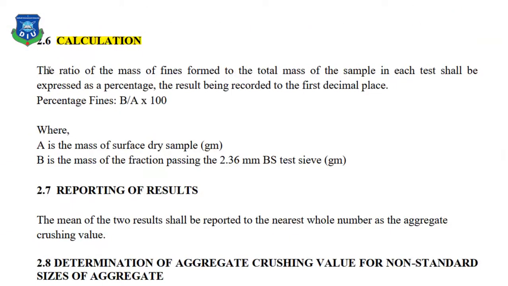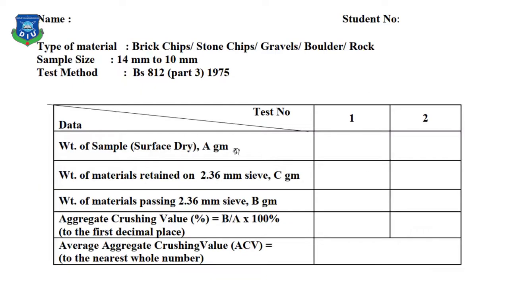Sample calculation. The ratio of the mass of fines formed to the total mass of the sample in each test shall be expressed as a percentage. The result shall be recorded to the first decimal place. That means your result will be like 7.3 or 7.8, not 7.86. Actually, the ACV value is B by A, where B is the mass of fraction passing through 2.36 millimeter sieve, and what is A? A is the initial weight. After that, you should fill out the table and submit it along with your lab report. So that's all from today.